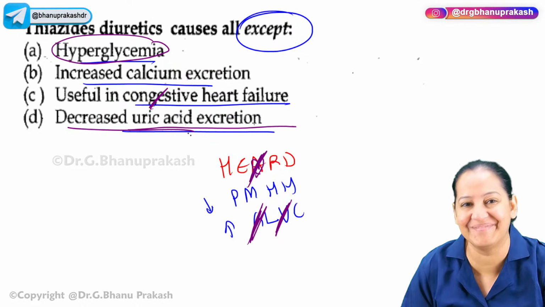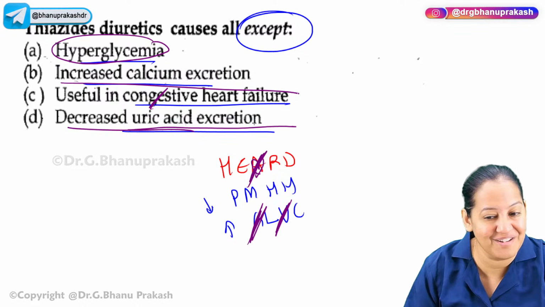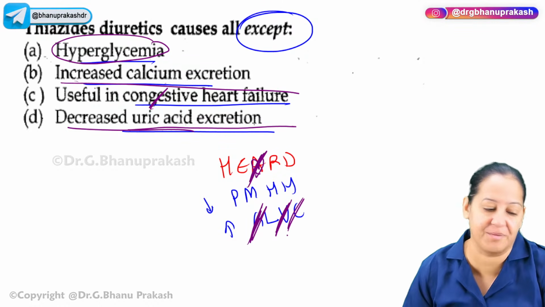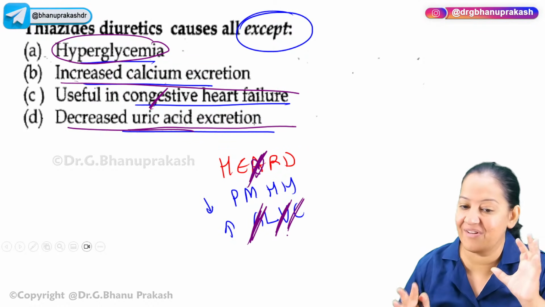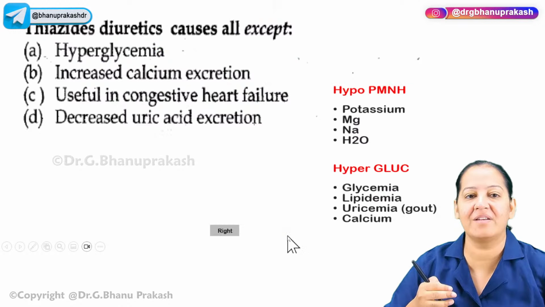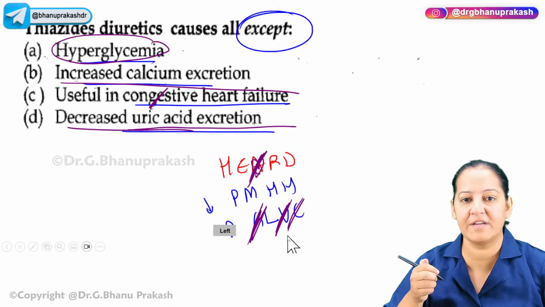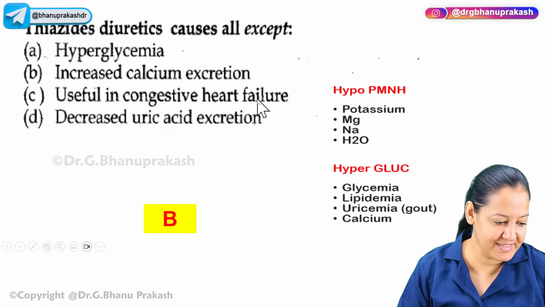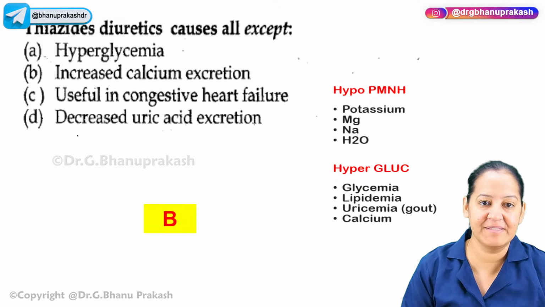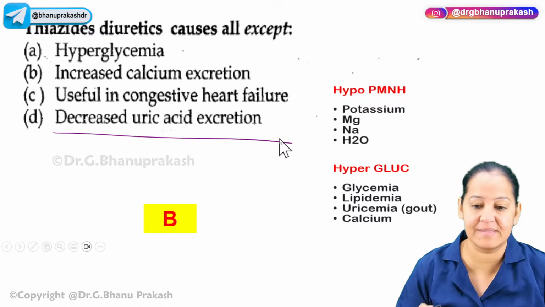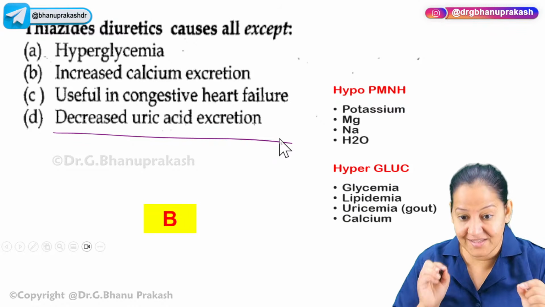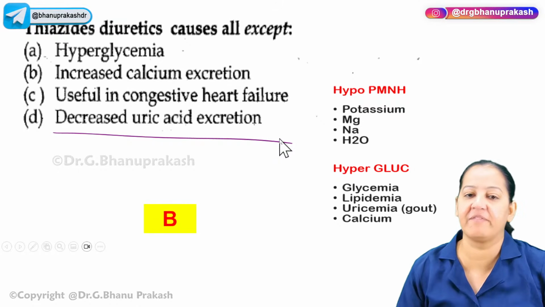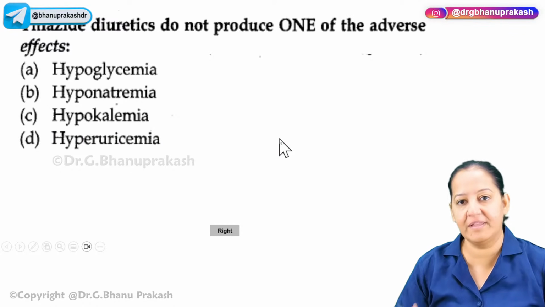But what about the calcium? It increases calcium excretion? No, it decreases calcium excretion. That's why it increases the concentration of calcium in the blood. So please understand, things are reversed in the blood and the urine. So the correct answer among them is B. I hope you are getting it. D is not the answer. It decreases uric acid excretion. That's why it increases the uric acid in the blood. So the things are reversed. Whatever you say hyper in the blood, in the urine it will be reversed. Please use that concept.